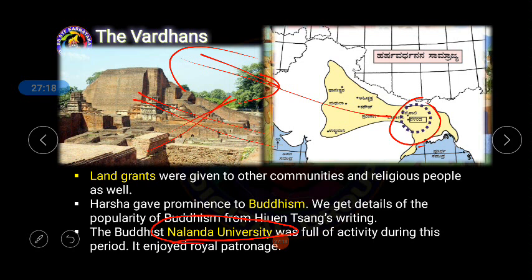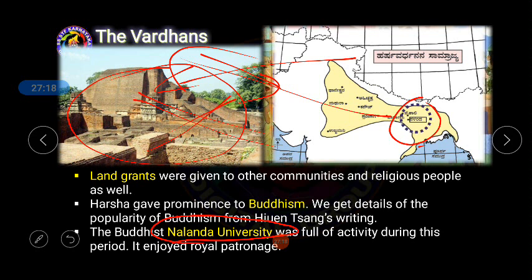People from China, Europe and other countries used to come to India for higher education. So when the Muslim rule began in India, they set fire to our Nalanda University, and it burned for so many months. Just imagine how vast Nalanda University was.